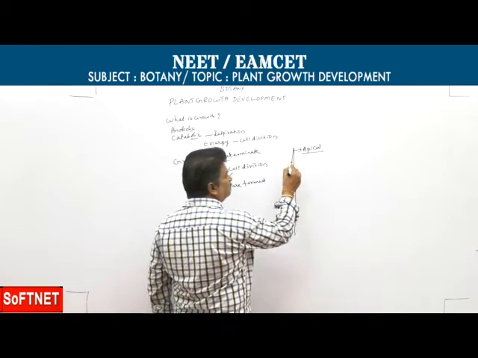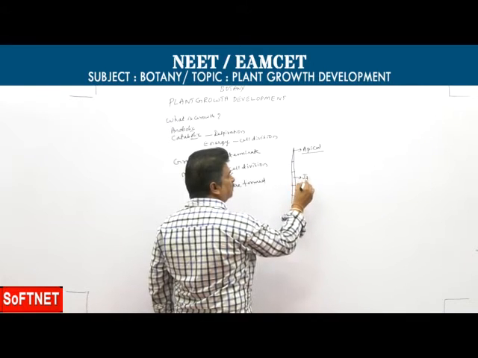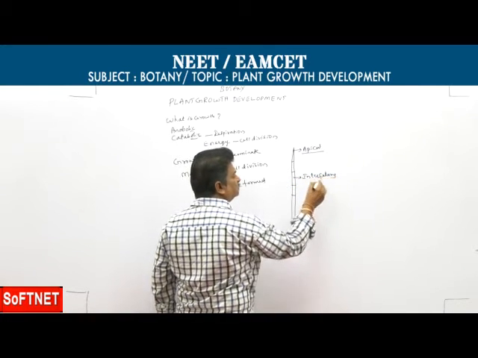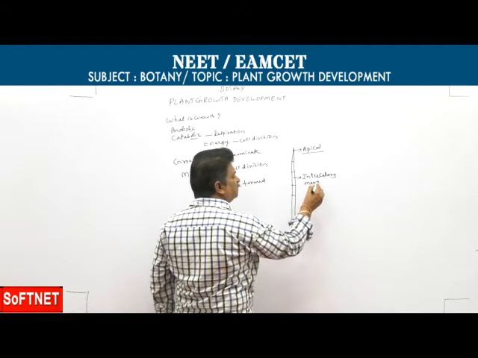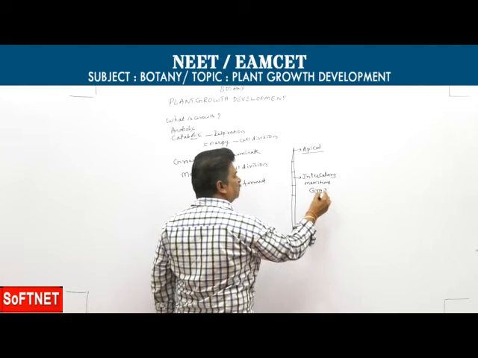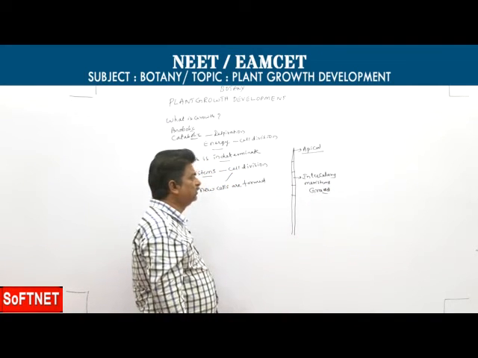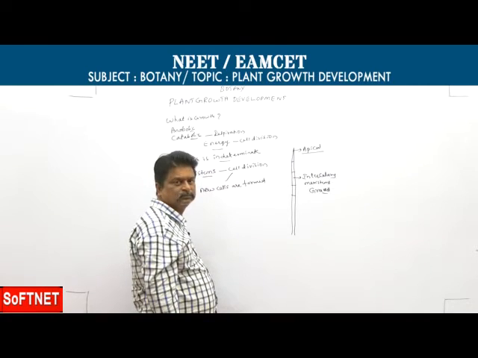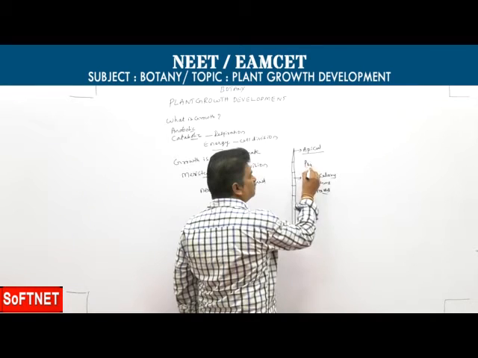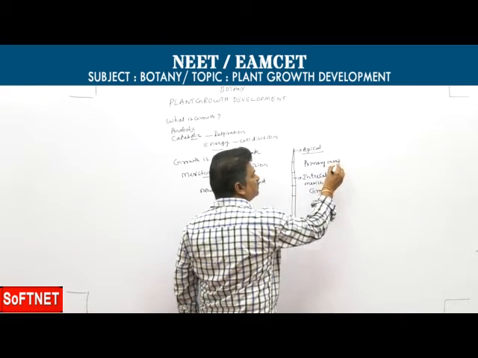Then next one, intercalary meristems. Intercalary meristems are present in between permanent tissues, and particularly intercalary meristems are present in grasses like monocots. Then these apical and intercalary meristems are primary meristems.